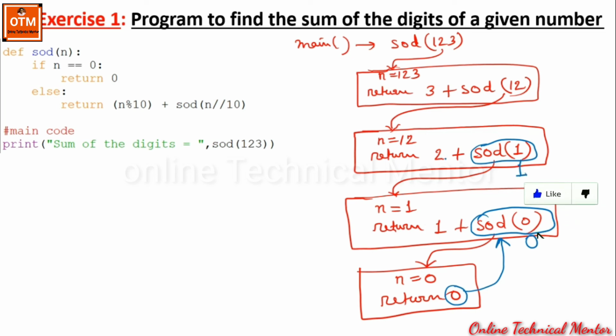Now 1 plus 2 is 3, and 3 will be returned to the previous state, that is over here. So this will be replaced by 3. Then 3 plus 3, 6, will be returned to the previous state, that is the beginning of the program or within the main code. So this will be replaced by 6.